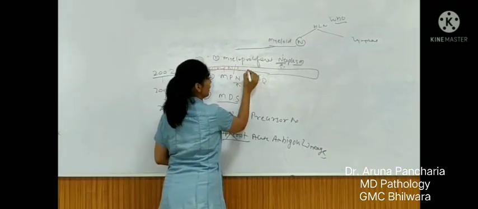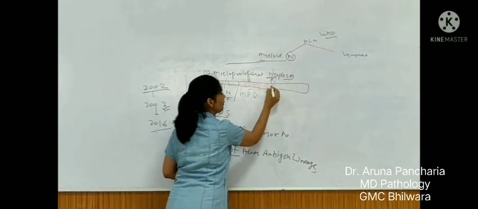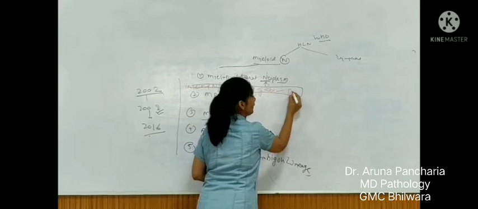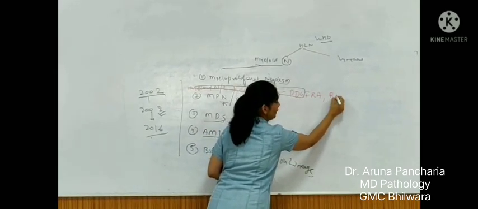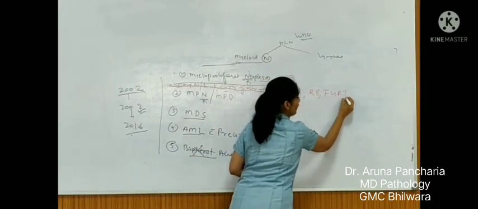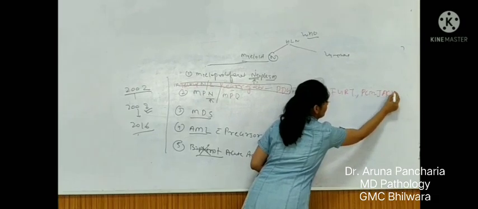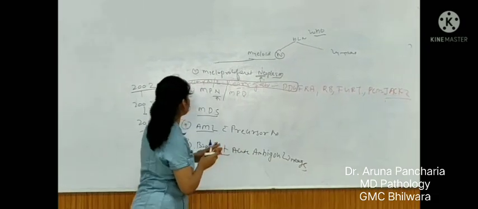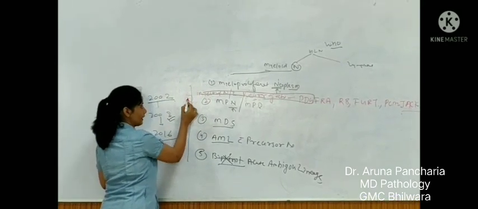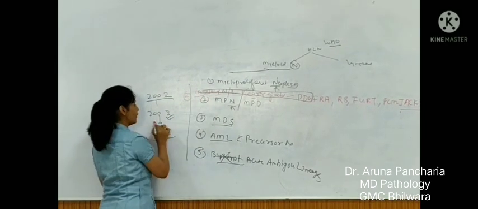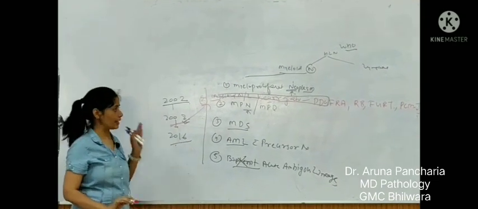associated with recurrent genetic abnormality of PDGFRB, FGFR1 and PCM1-JAK2 mutation. So this entire entity was named as subcategory 2, and this was added in the 2008 classification. This was not there at all in the 2002 classification.